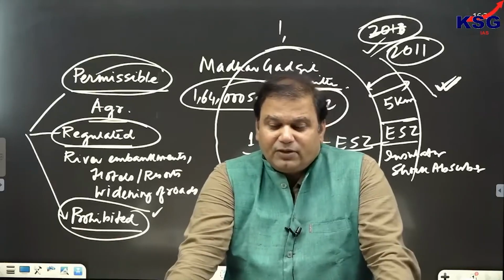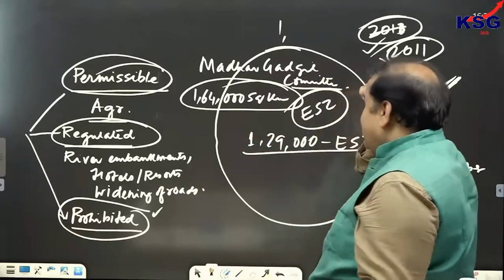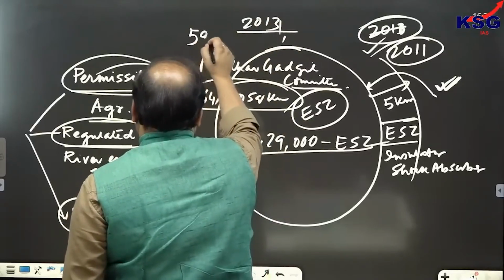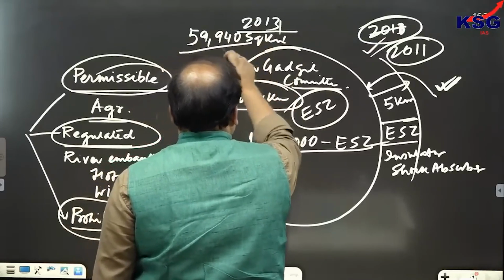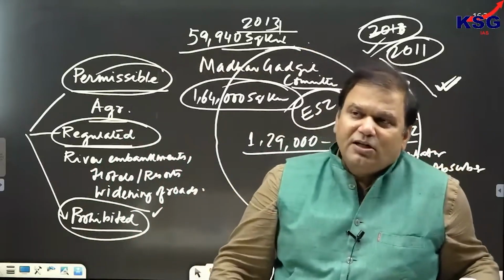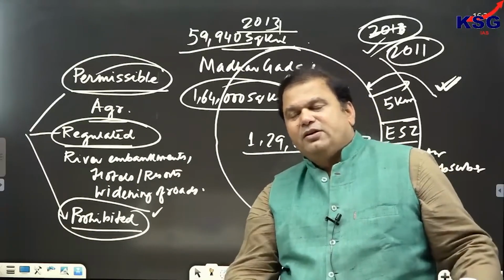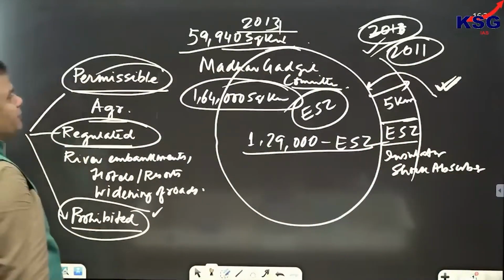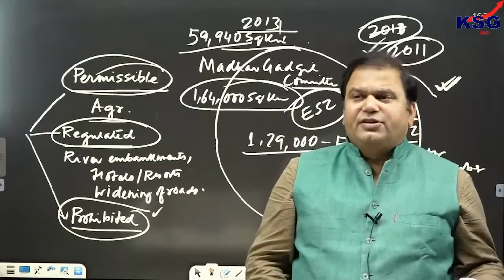Now that was called as what? That was called as Kasturi Rangan Committee. So Kasturi Rangan Committee gave its recommendation in the year 2013, and this recommendation was 59,940 square kilometers of Western Ghats should be declared as eco-sensitive zone. Clear? Now this was roughly acceptable to the government in its draft recommendation.